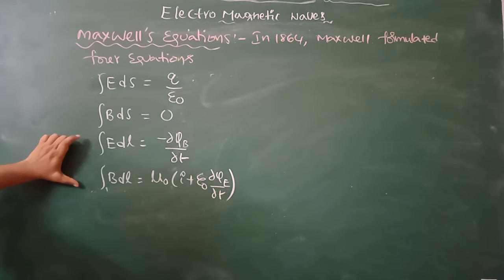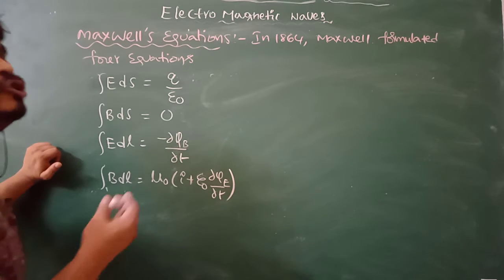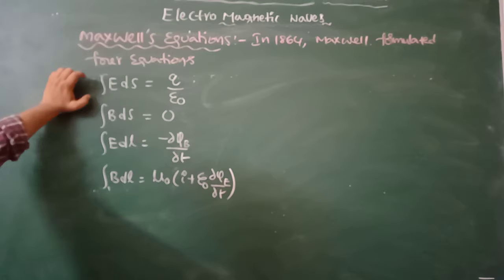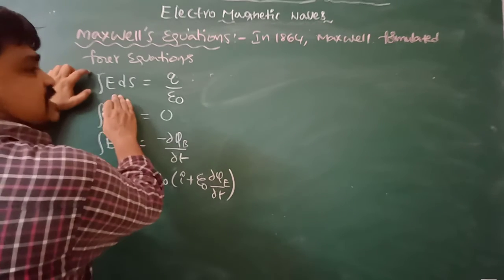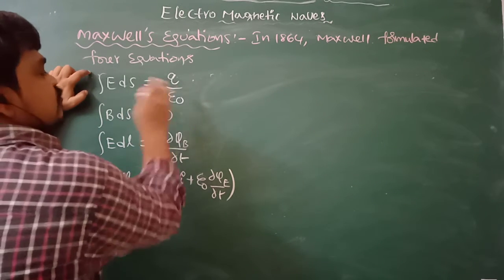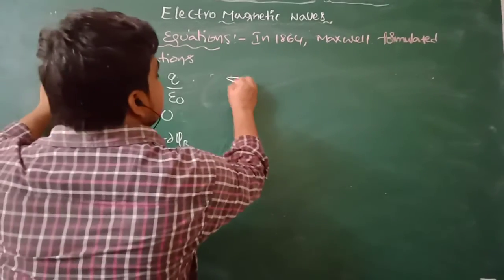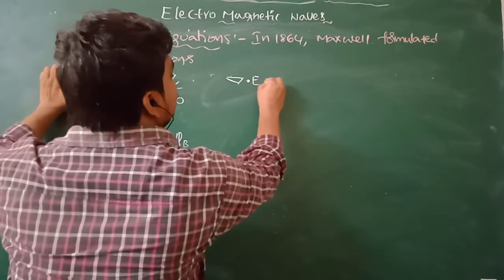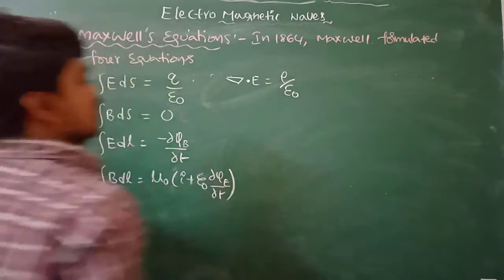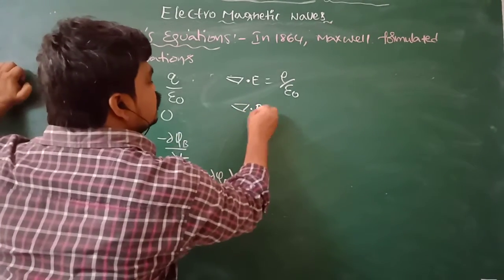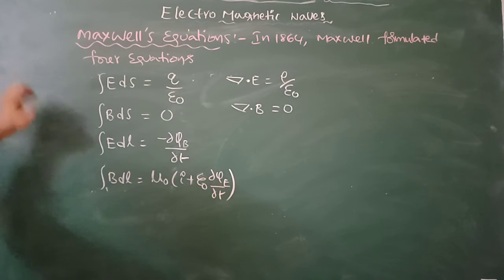These four Maxwell equations we can write in differential form by applying Stokes theorem and Gauss divergence theorem. By applying the Gauss divergence theorem, integral E dS is equal to q by epsilon naught can be written in differential form as del dot E is equal to rho by epsilon naught, and del dot B is equal to 0.